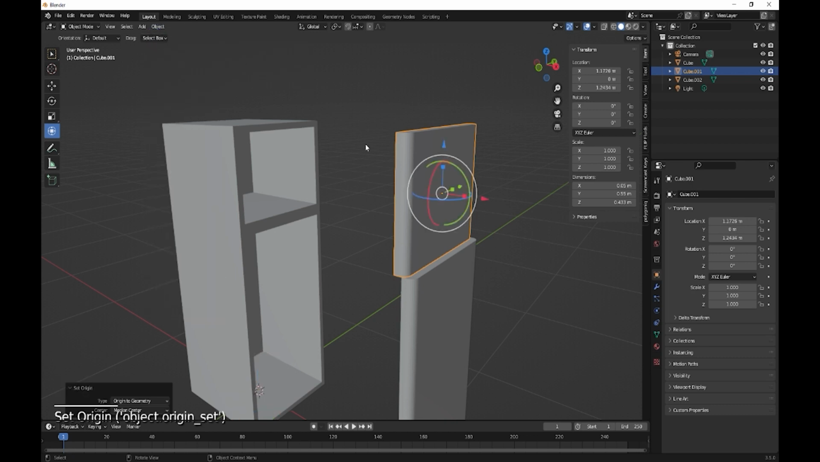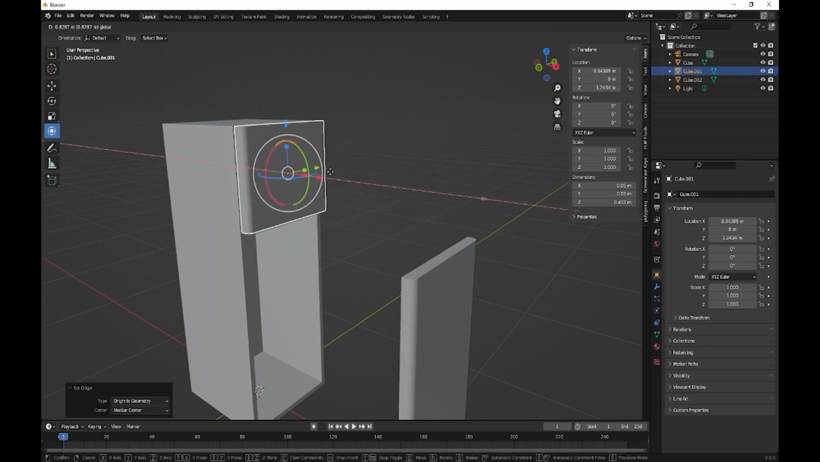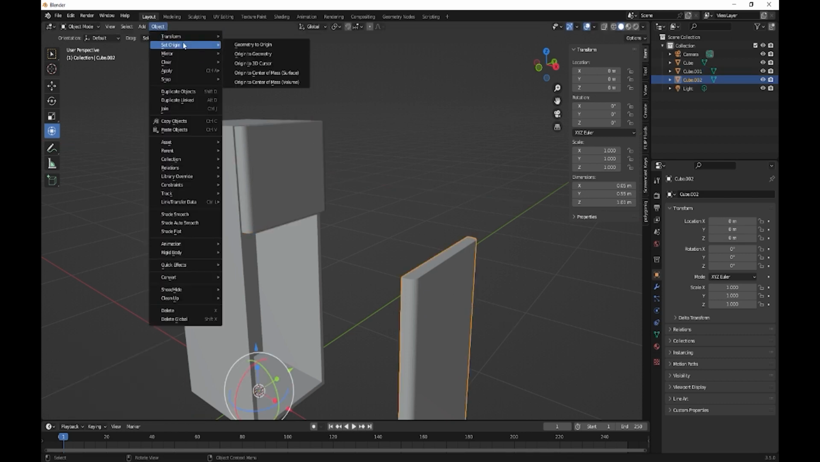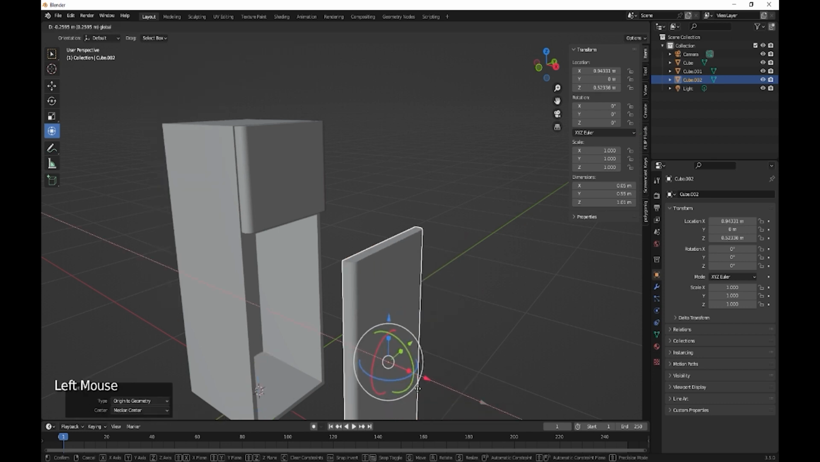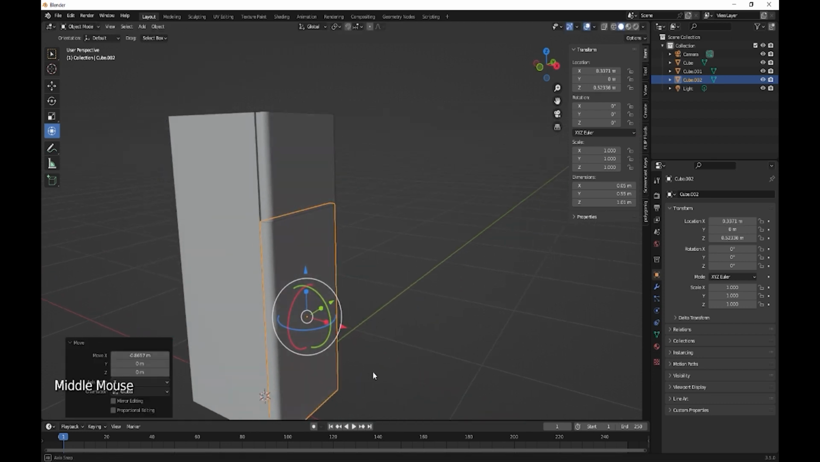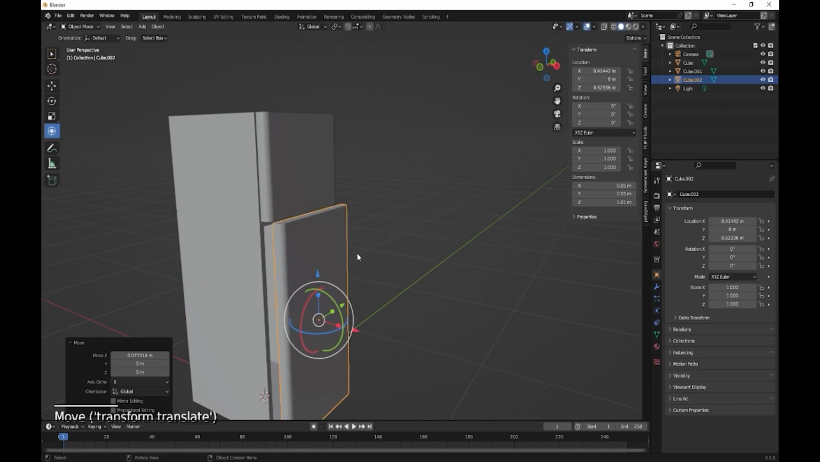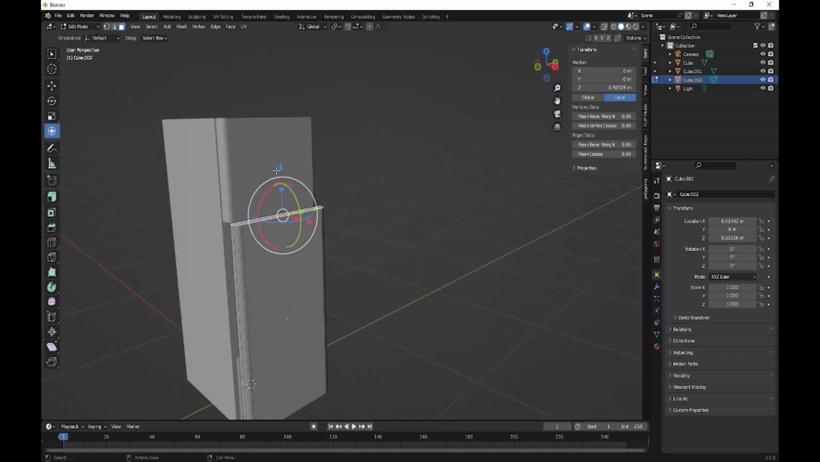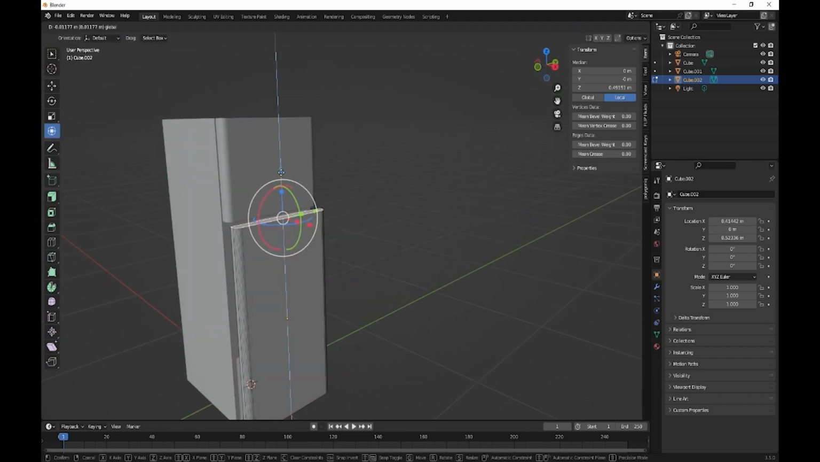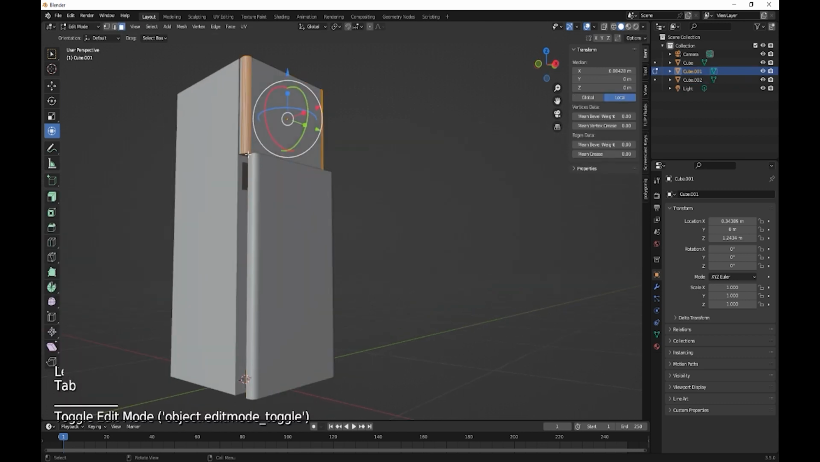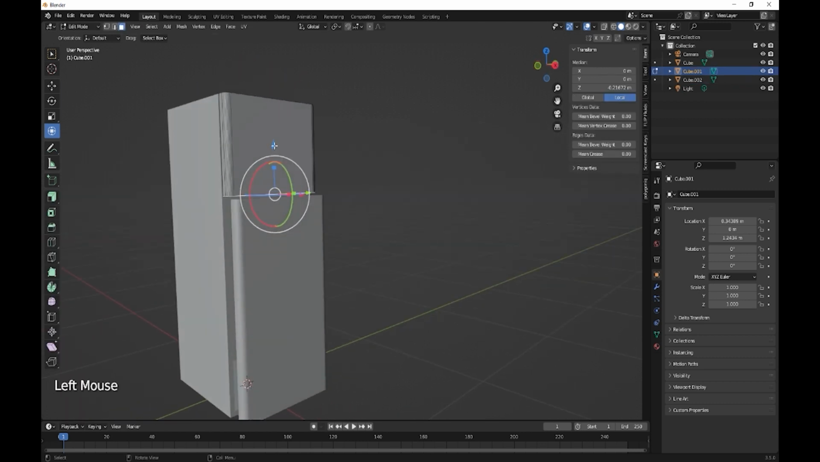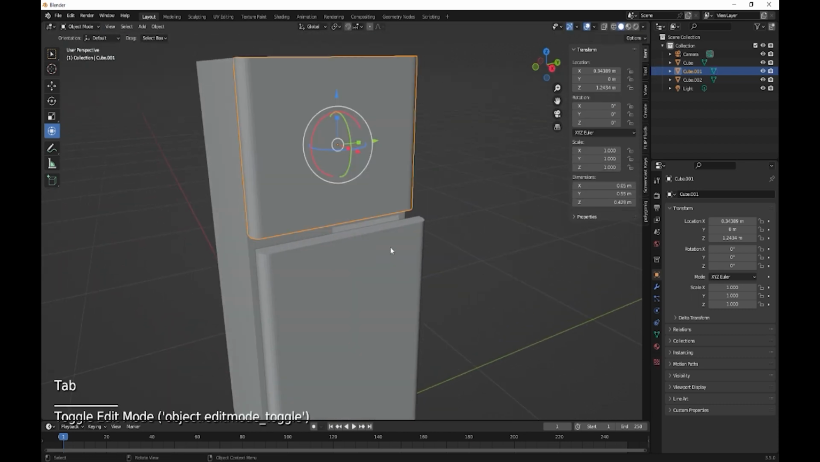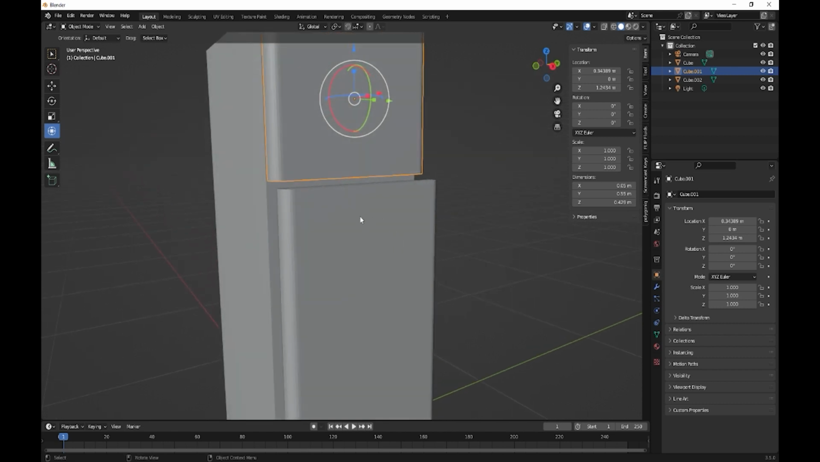Object, set origin to geometry. So there's door number 1. Object, set origin to geometry. There's door number 2. We just got to make them a little bit smaller because there's a gap in between them. And then we'll do the same on there, like so.